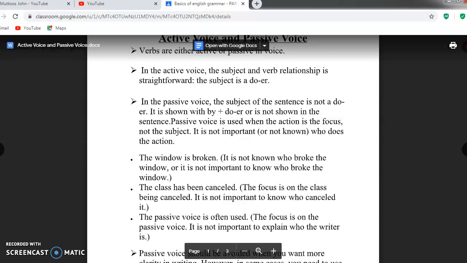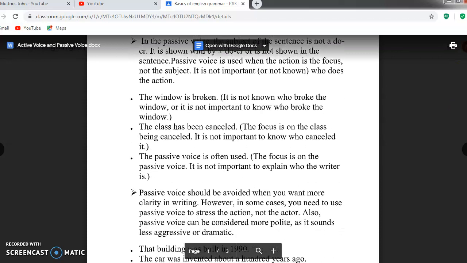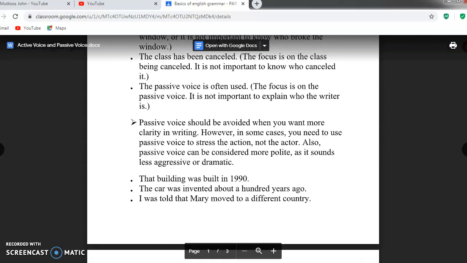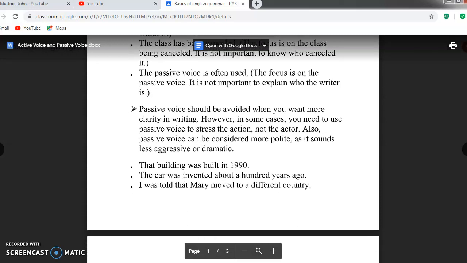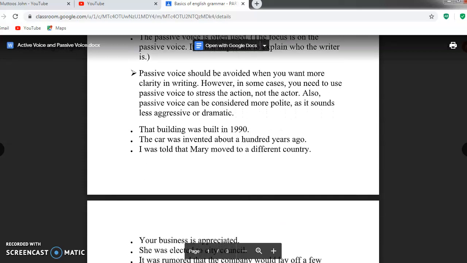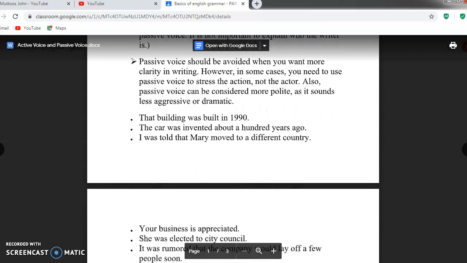The class has been cancelled. But passive voice should be avoided when you want more clarity in writing.